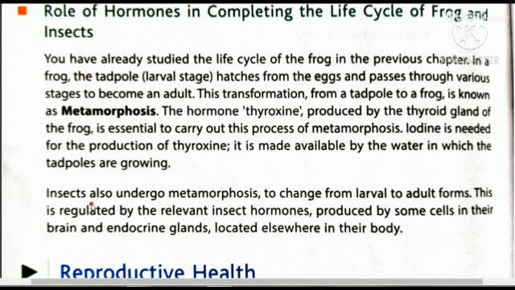In the same way, insects, we are not saying that they have the thyroid gland, but they contain some kind of cells in their brain which secrete a hormone, and this hormone regulates metamorphosis in that insect. And also they contain some endocrine glands in their body.